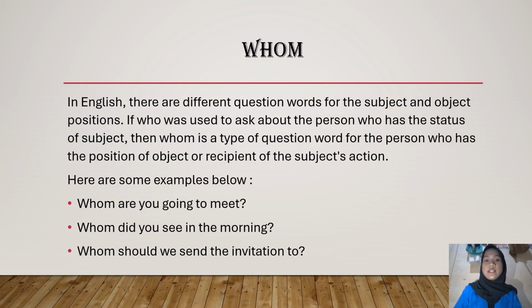Whom. In English, there are different question words for the subject and object positions.